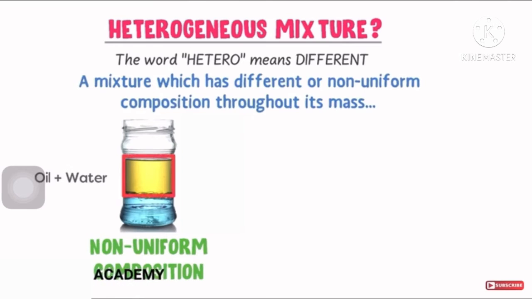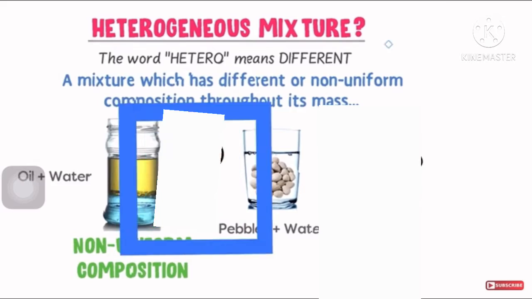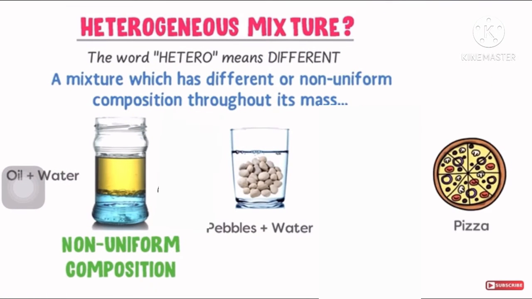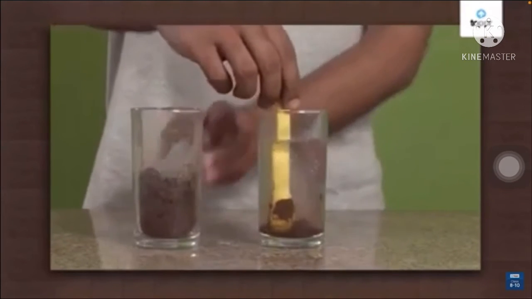Also, you can differentiate between the two particles. So, this is a heterogeneous mixture. Now, let us see other examples of heterogeneous mixtures, like pebbles in water, and pizza. These both are examples of heterogeneous mixtures because we can differentiate between the two particles and their composition is non-uniform.